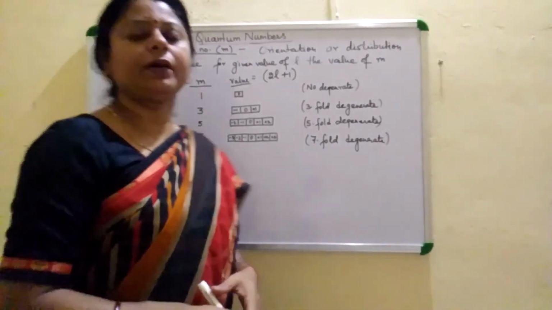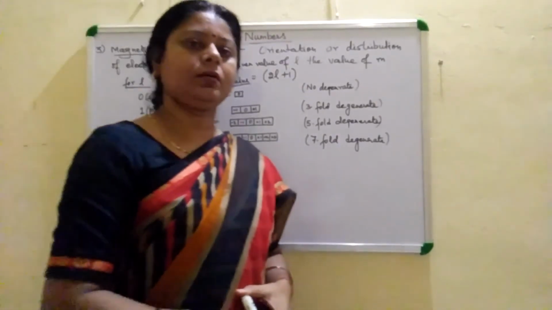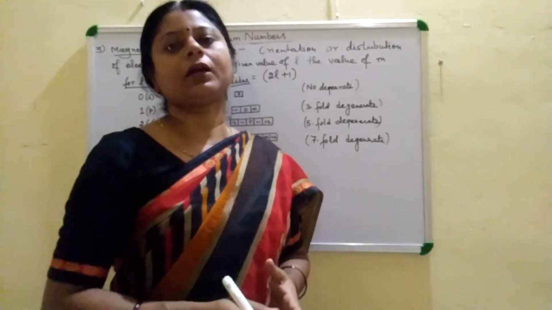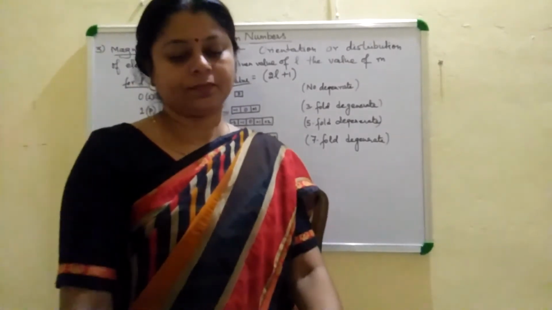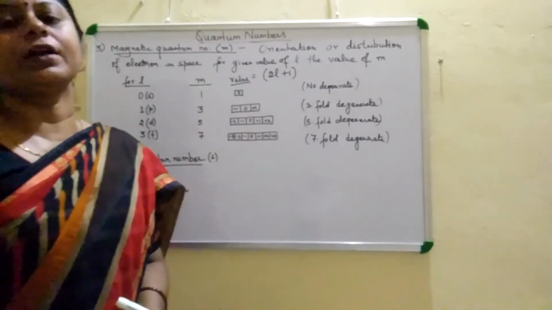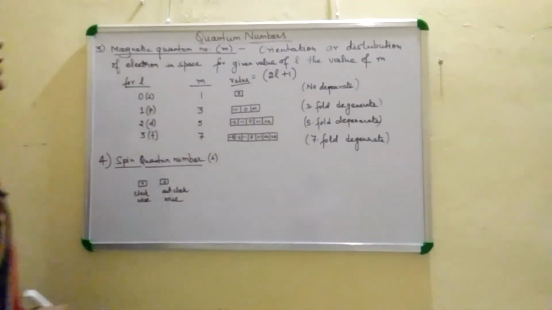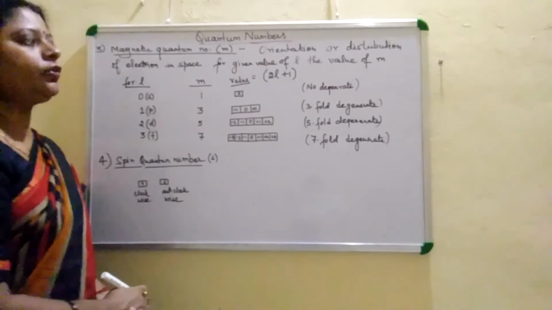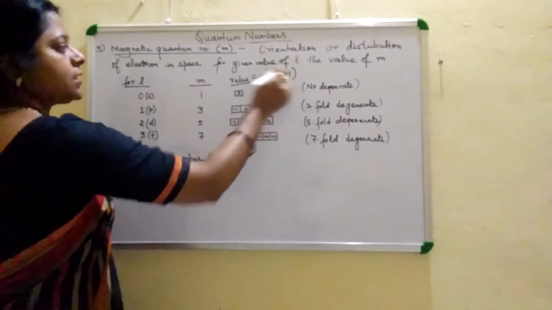Now the next quantum number is the magnetic quantum number. When a magnetic field is applied, the spectral lines break down into several spectral lines, and this effect is known as the Zeeman effect. The magnetic quantum number explains the orientation or distribution of electrons in space. For a given value of L, the number of values of M is 2L plus 1.